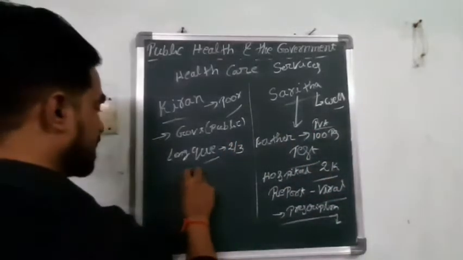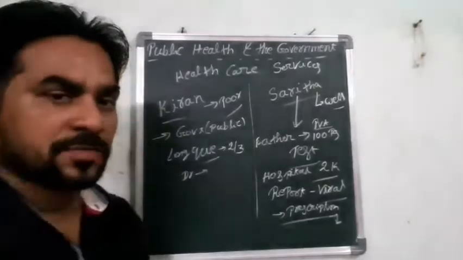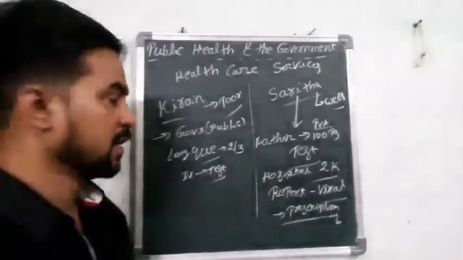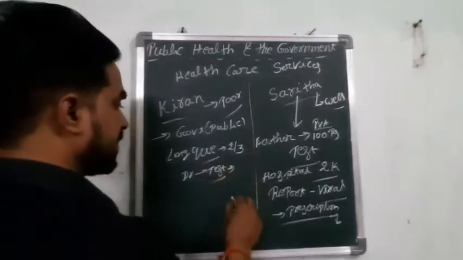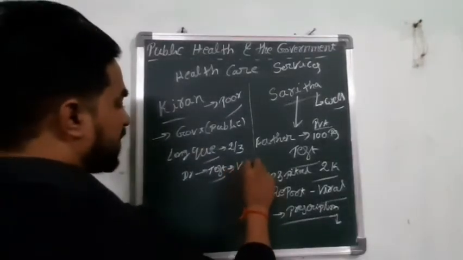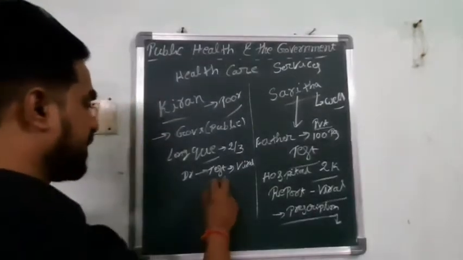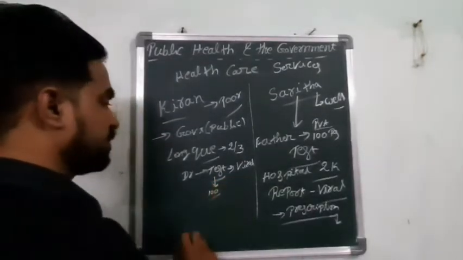Then they consulted the doctor, and the doctor advised some x-rays and tests. Here the same thing was repeated: it was viral, otherwise called seasonal influenza. For the tests they paid only 100 rupees.